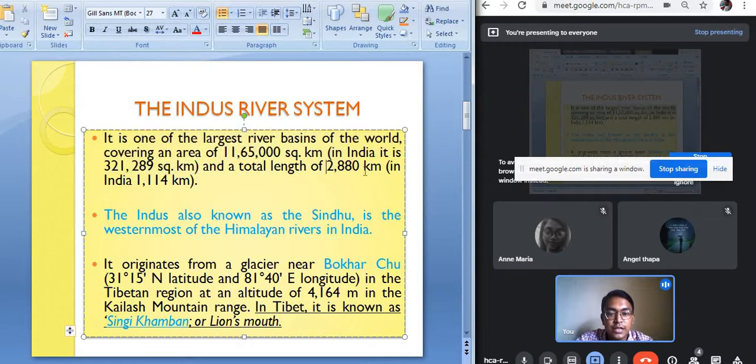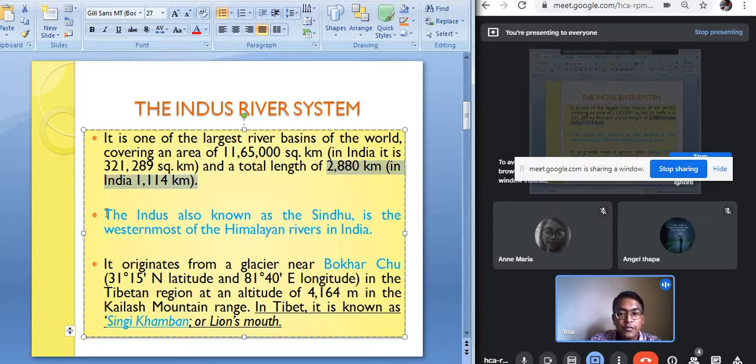The total length of the Indus river is 2,880 kilometer from the origin to the ocean, but in India, it flows for 1,114 kilometer.